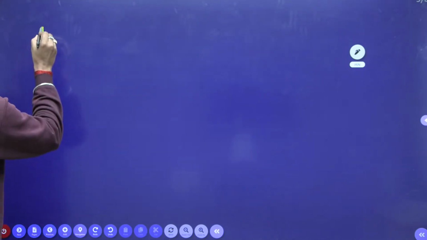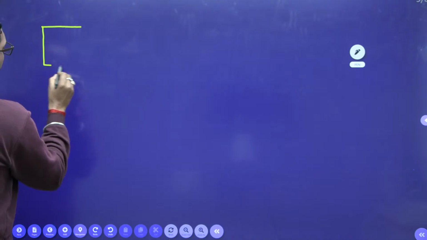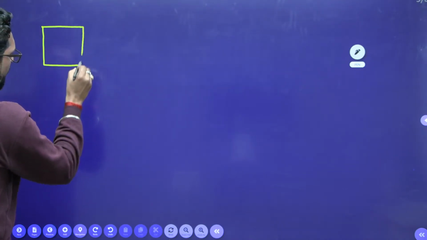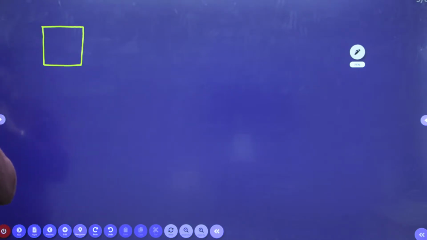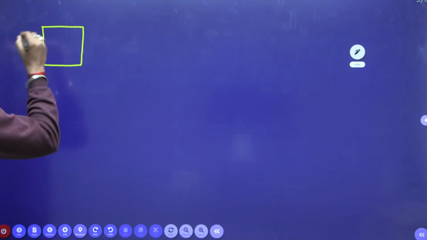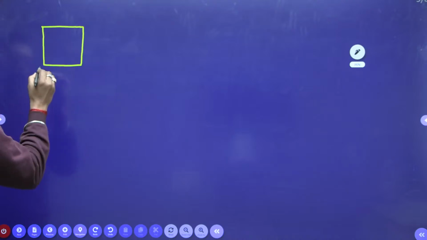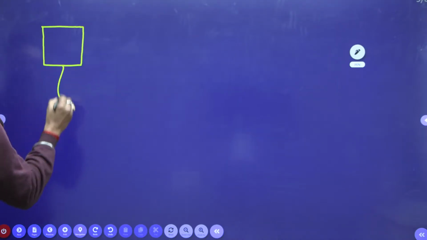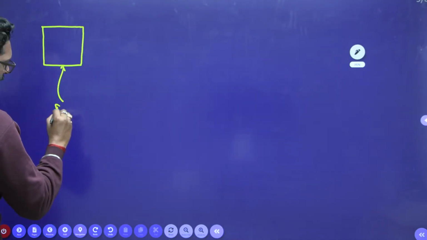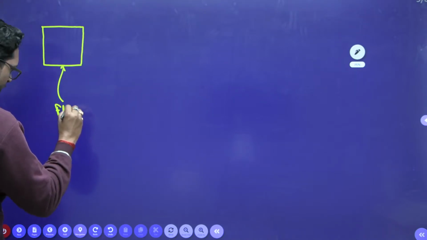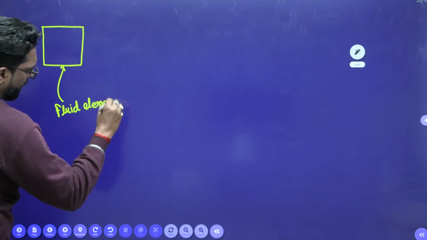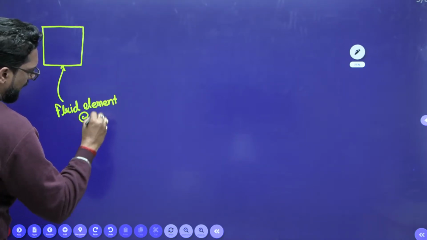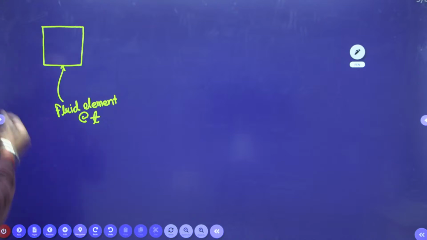Let's suppose this is our fluid element. This is the fluid element at time t.